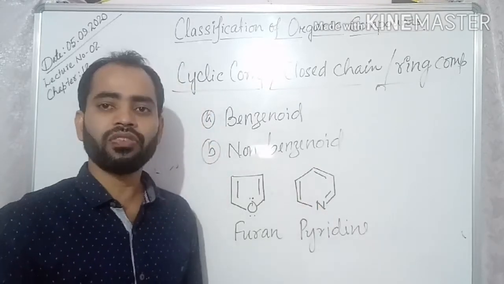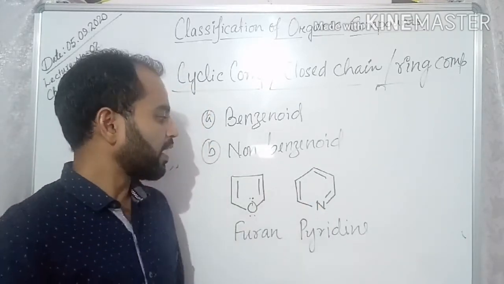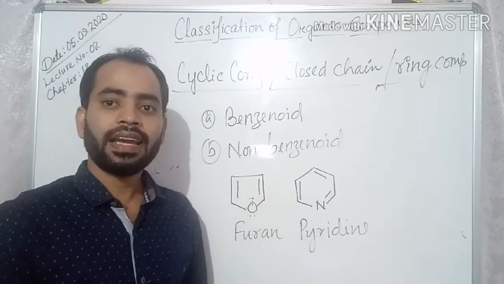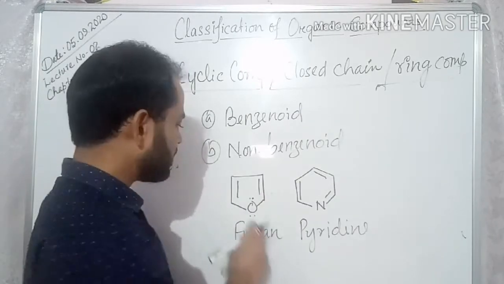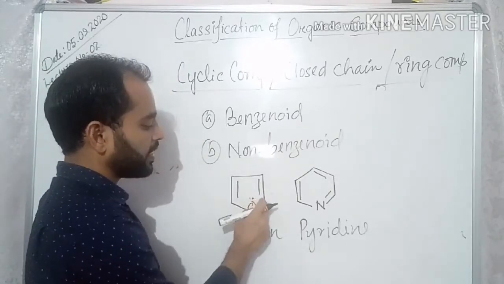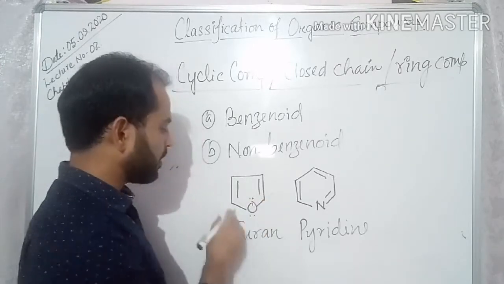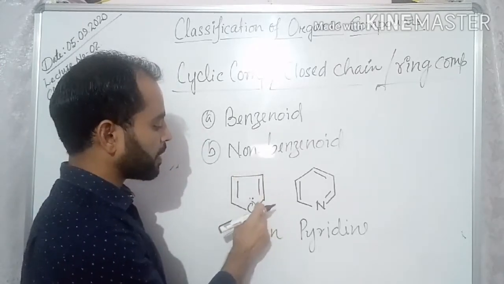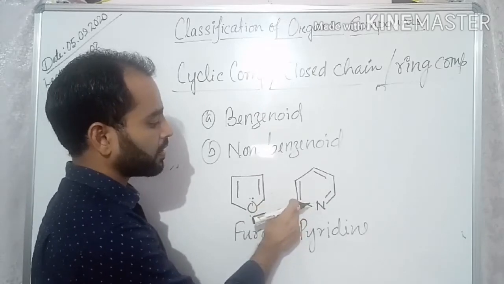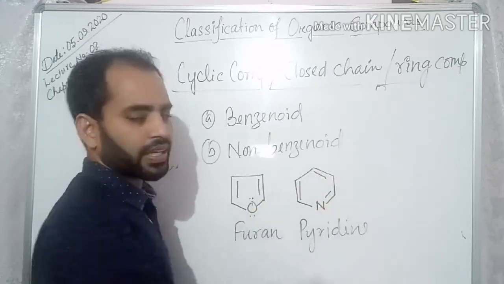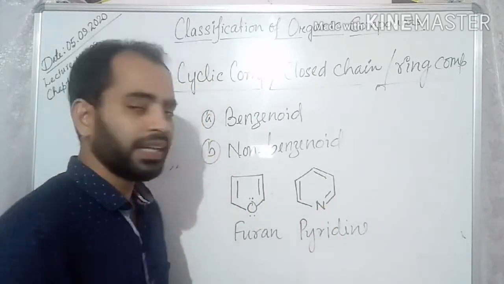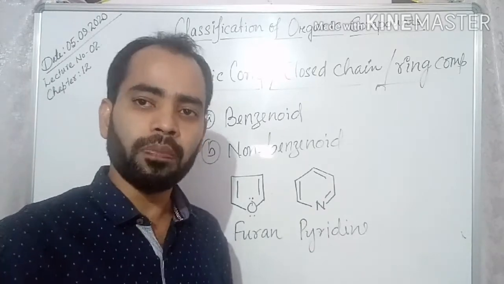There is no benzene ring. And these are also heterocyclic. Means in the chain you can see different atoms are there. Carbon, carbon, carbon, carbon, but oxygen. Similarly, carbon, carbon, carbon, carbon and nitrogen. So these are heterocyclic aromatic compounds.